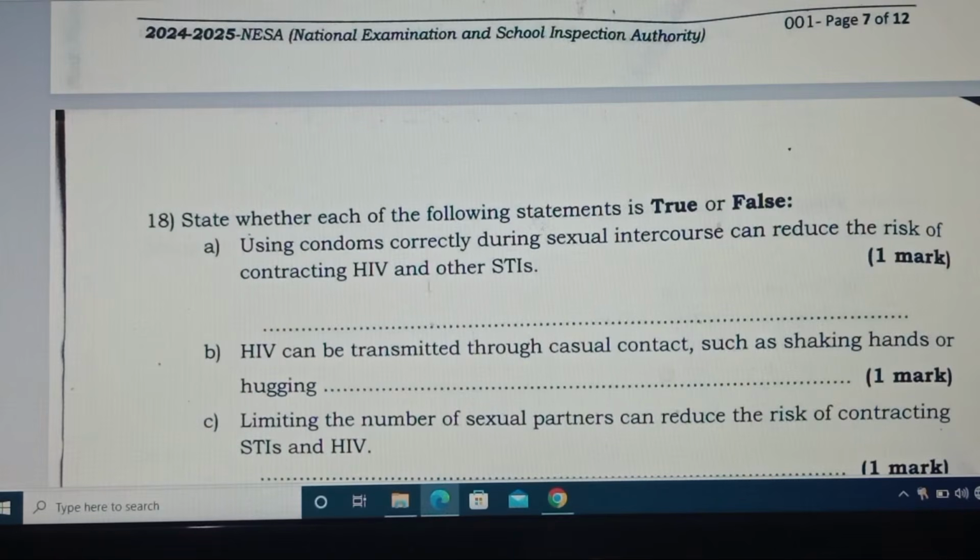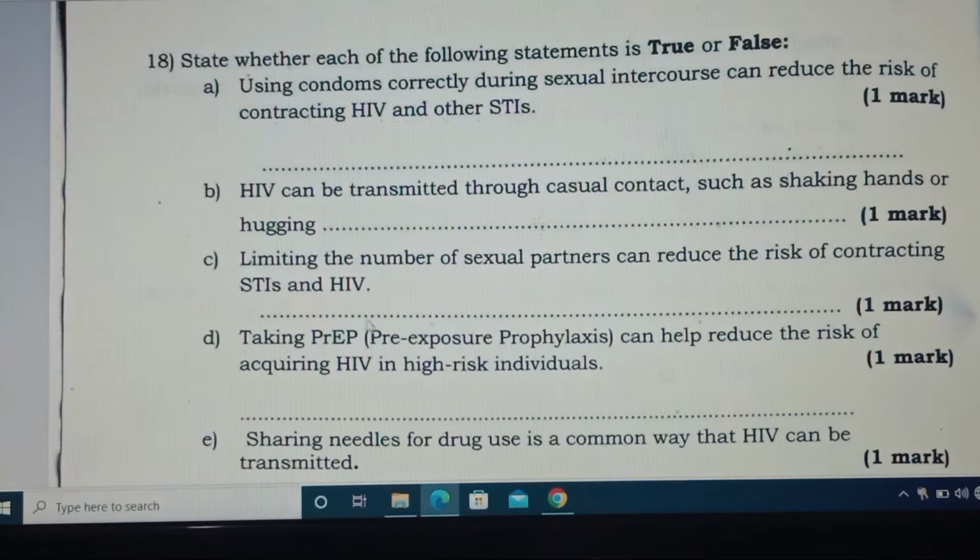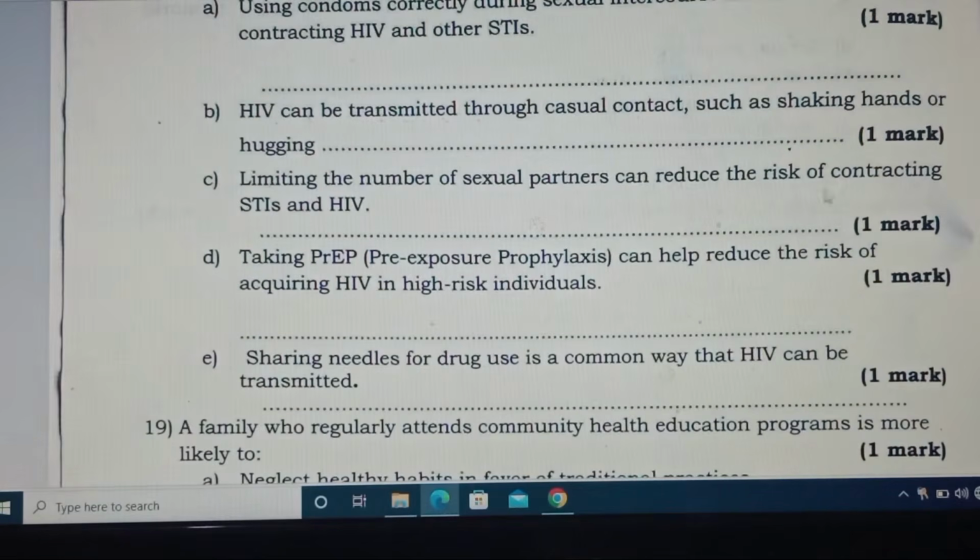Here it is true. B, HIV can be transmitted through casual contact such as shaking hands or hugging. False. Limiting the number of sexual partners can reduce the risk of contracting sexually transmitted diseases or HIV. True.